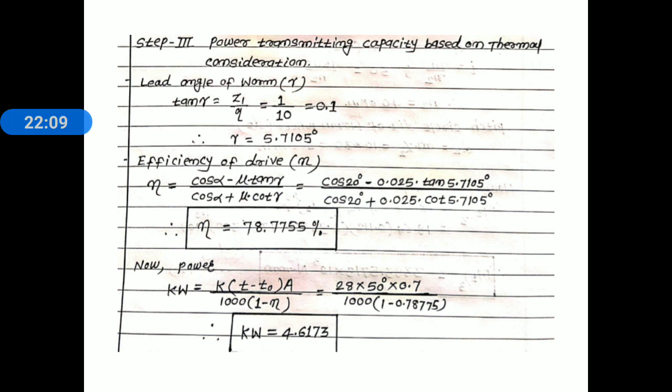Tan gamma is equal to Z1 divided by Q, 1 divided by 10, that is 0.1. Take the tan inverse of 0.1, and gamma is equal to 5.7105 degree.